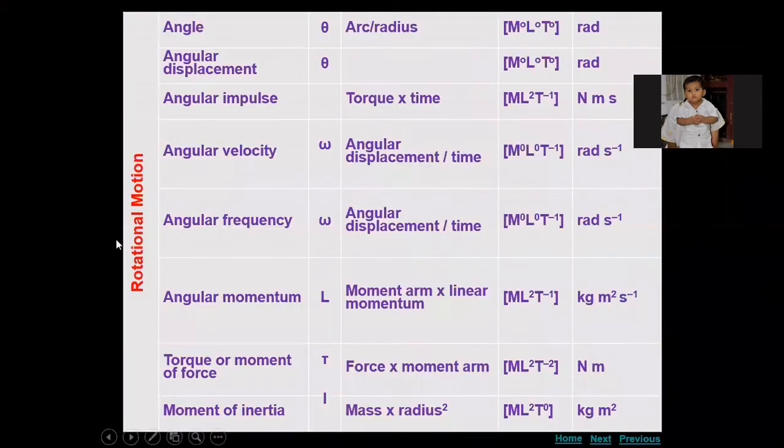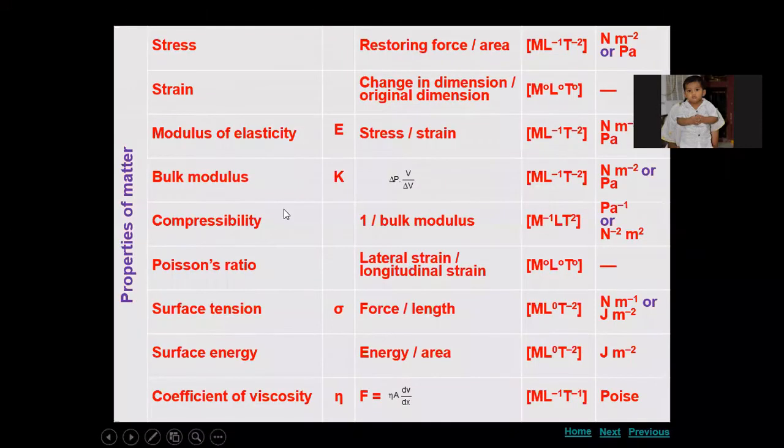And this is in rotational motion. Of course, this also comes under the mechanics part only. So rotational motion and properties of matter are all different topics which we come across in the first year itself. Next, heat.